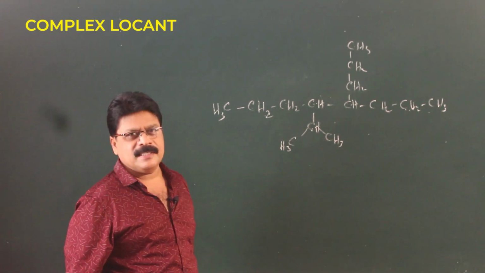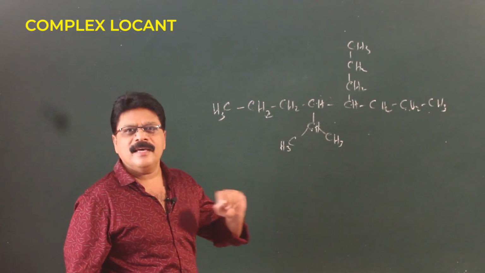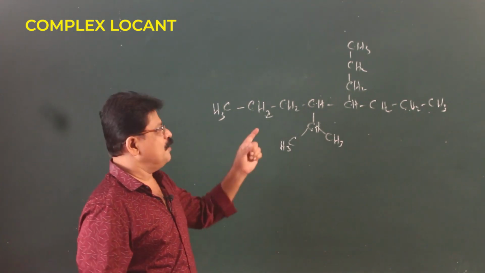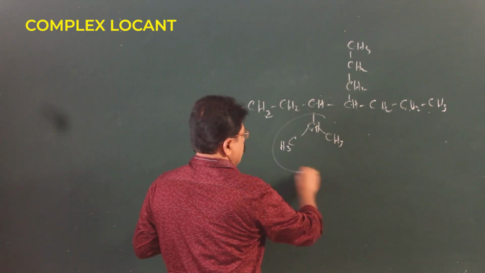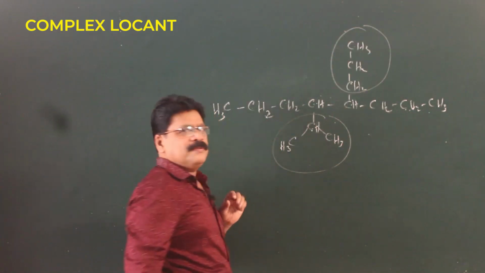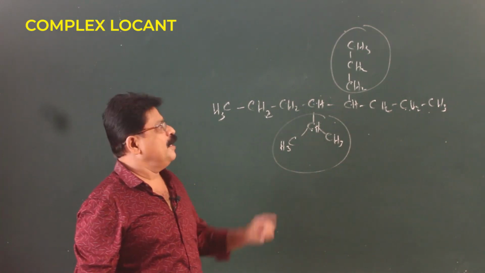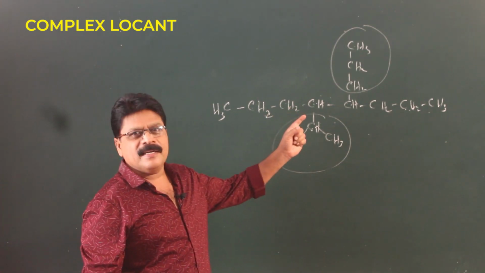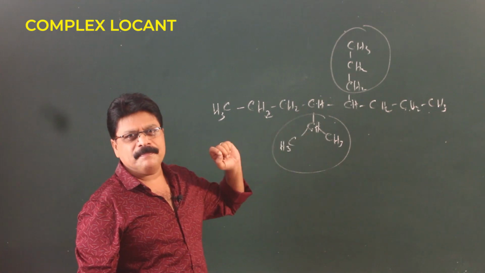How do you number such cases? Another interesting thing is, here you have got 2 locants. Both have 3 carbons each. So we are in a dilemma. What do you call them?